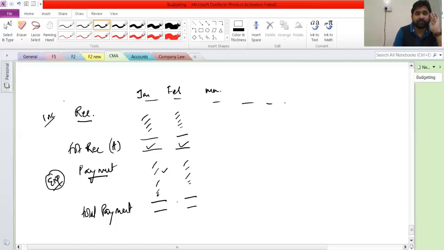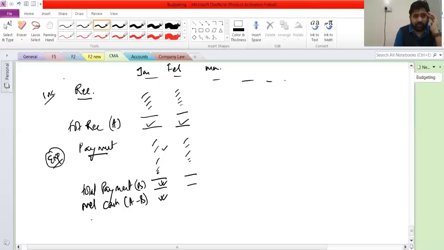Now this is your total payment, B. Now you will calculate the net cash over here, that is A minus B. This will give you how much extra money you have made in this month. Then you will add this net cash to the opening balance. This will give you the closing balance of the period. Now this closing balance will become the opening balance for the next period.